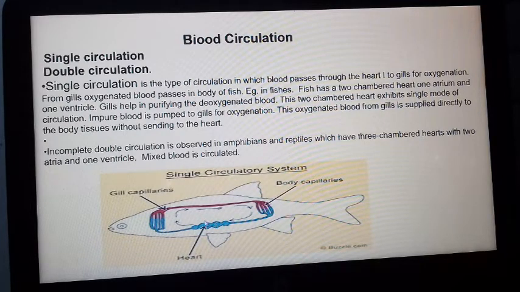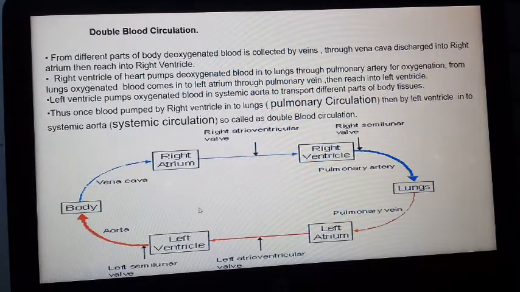Here fishes have a two-chambered heart. The blood comes into the atrium, then the ventricle, and is transported to the gills, and from the gills oxygenated blood is transported to different parts of the body. From different parts of the body blood comes into the heart, then is pumped into the gill, from gill to different parts of the body. So this type of blood circulation is called single blood circulation.